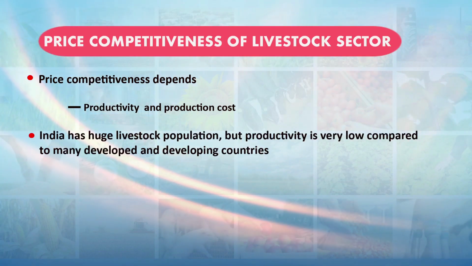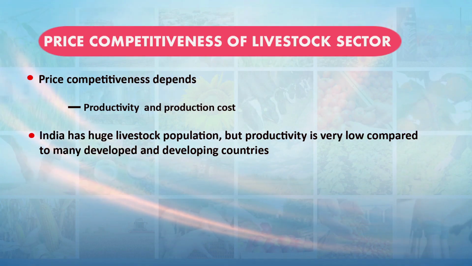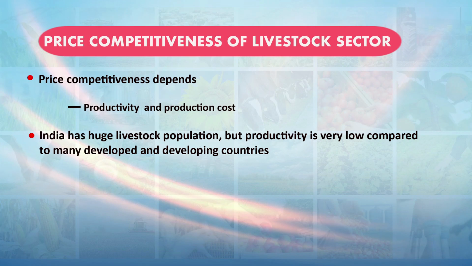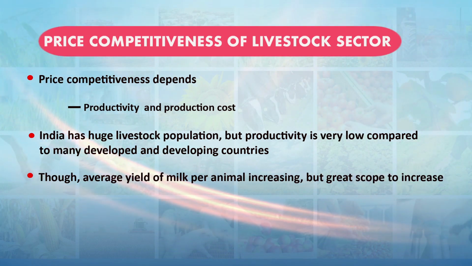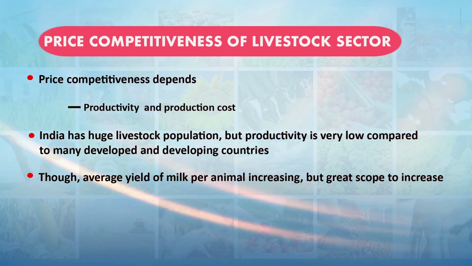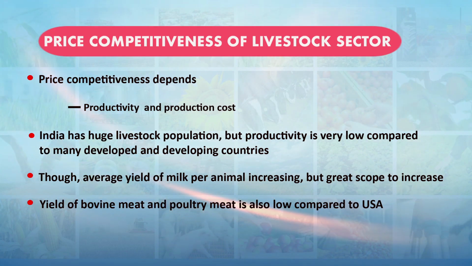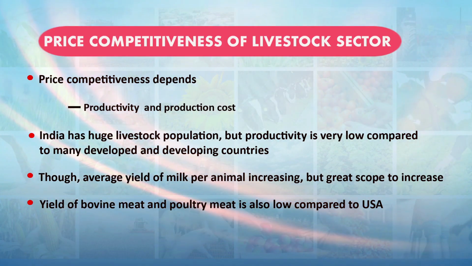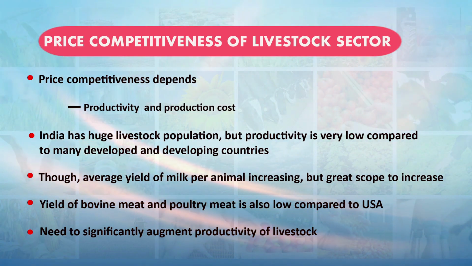So, India has a huge livestock population, and the productivity is very low. When we compare productivity across developed and developing countries, our productivity is low. Though the average yield of milk per animal is increasing over time, there is great scope to further increase the productivity of the animals. The yield of bovine meat and poultry meat is also low compared to other countries, particularly the USA. We need to significantly augment the productivity of livestock in the country.